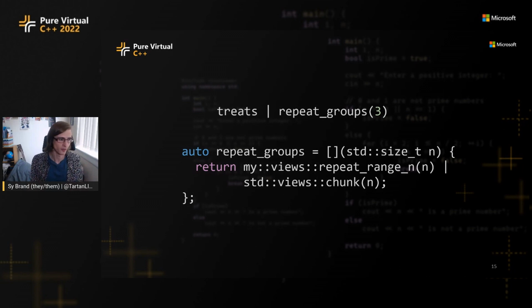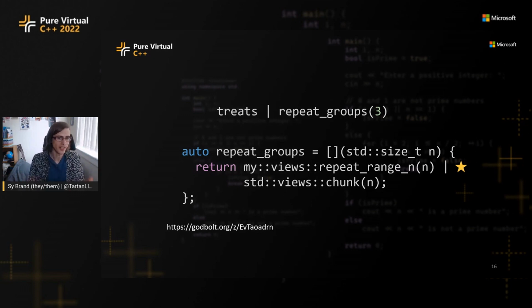Now, I don't quite have time to show you how to write the implementation of repeat range n because it's quite complex. Note that this is a new feature in C++23, being able to compose our custom ranges with the standard library ones. If you do want to see an example, you can go check out that Godbolt link.